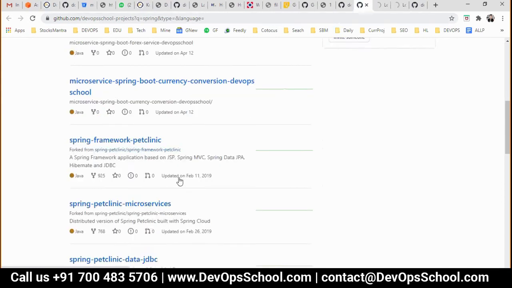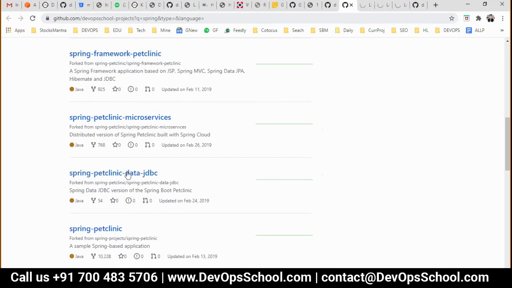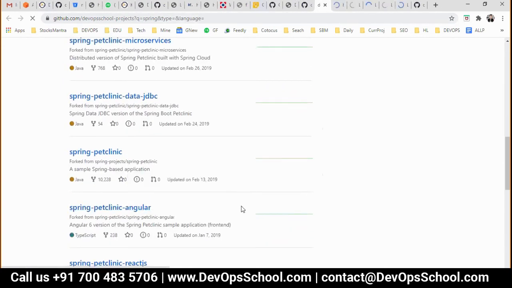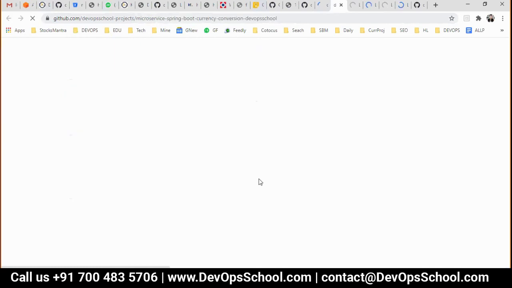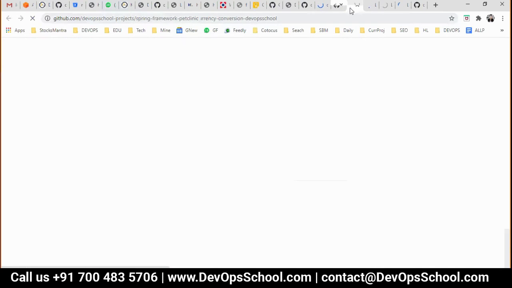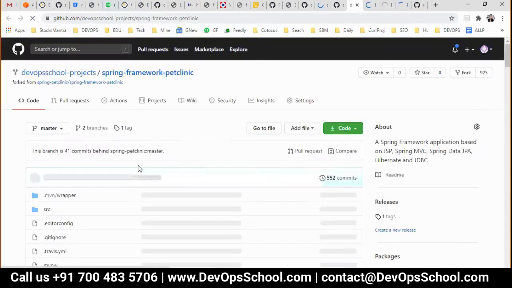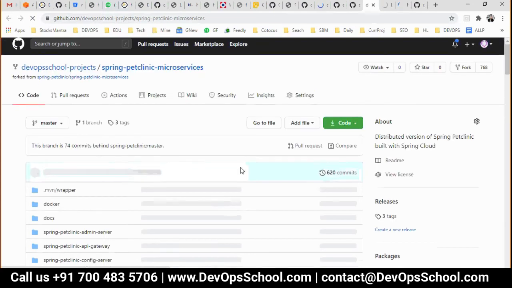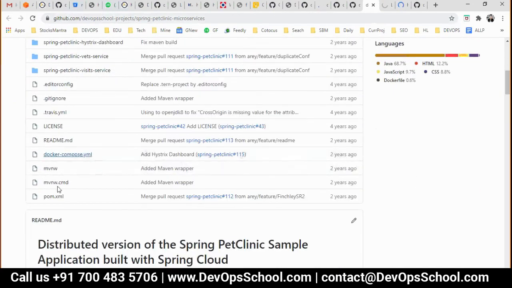Do we have a Docker file for that also? Okay. So those hundreds of examples you'll get. This has no Docker file. No Docker file. Here you have a Docker file.